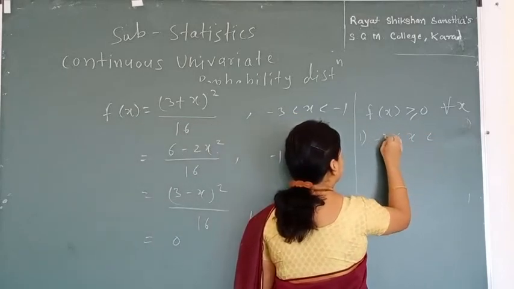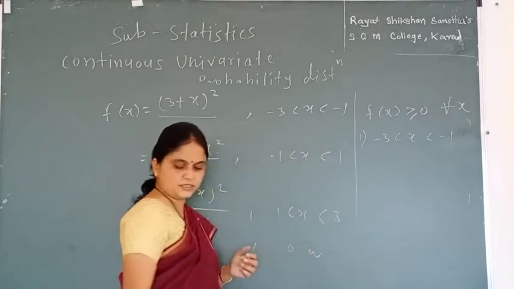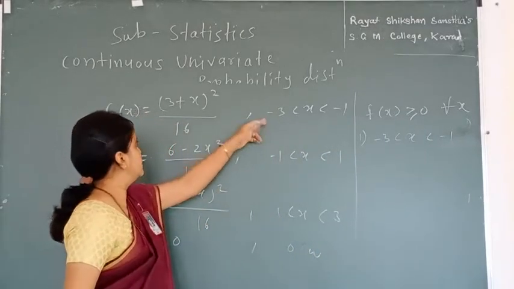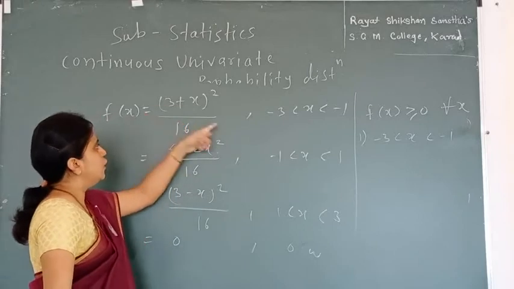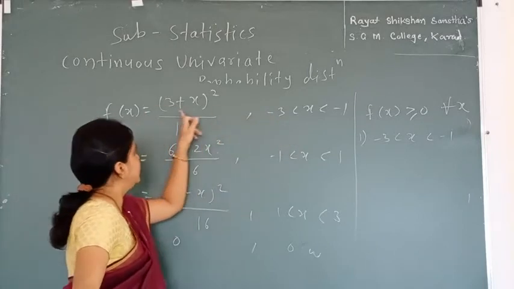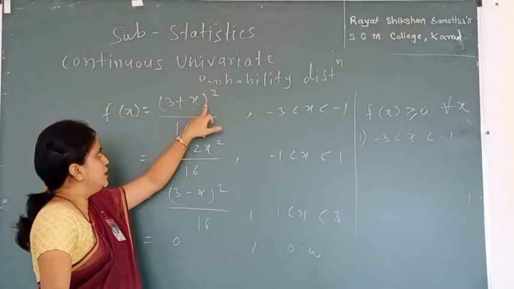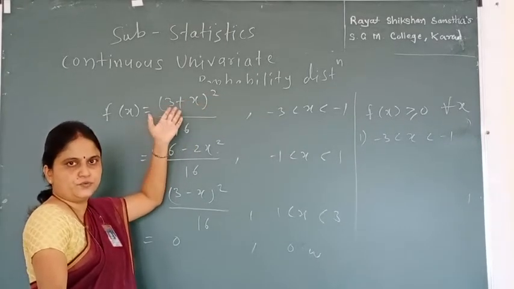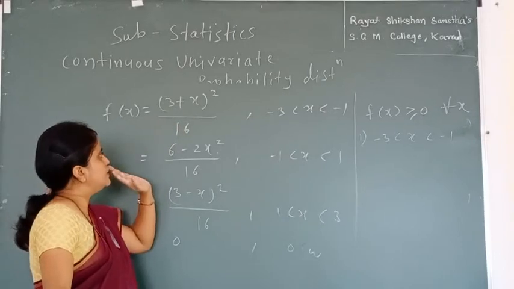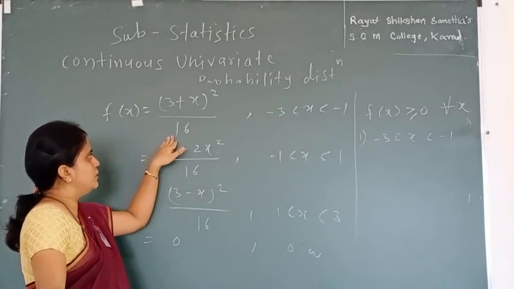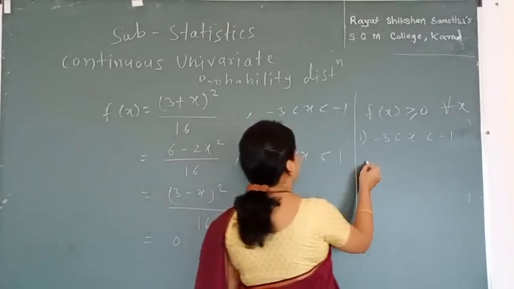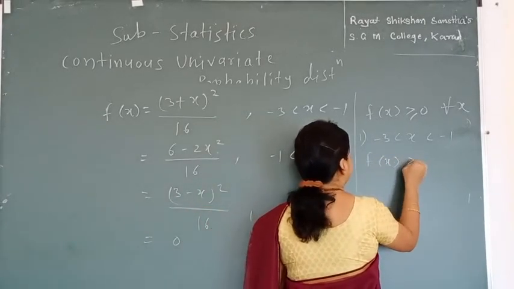Over here we see the function for the given range is (3 plus x) squared. So any value of x may be positive or negative, since it is squared we get a positive value. That means our first condition will be satisfied. So f(x) over here is greater than or equal to 0.